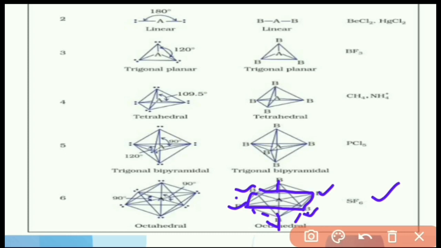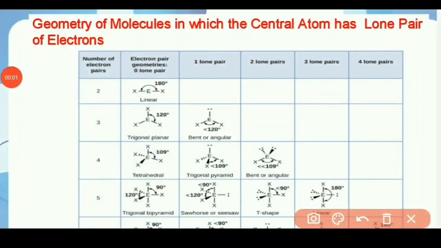So when only bond pair electrons are present, the molecule geometry is symmetrical, and if lone pair electrons are present, the actual geometry of the molecule is distorted. Geometry of molecules in which the central atom has lone pair electrons. So let's see in this table what changes in shape of the molecule occur when lone pair electrons are present.